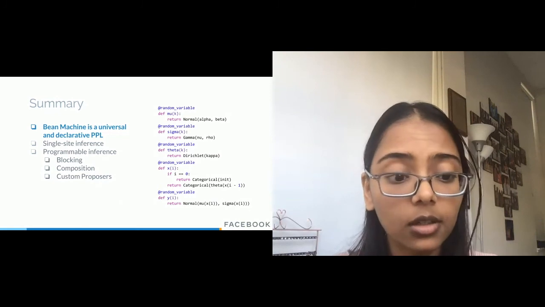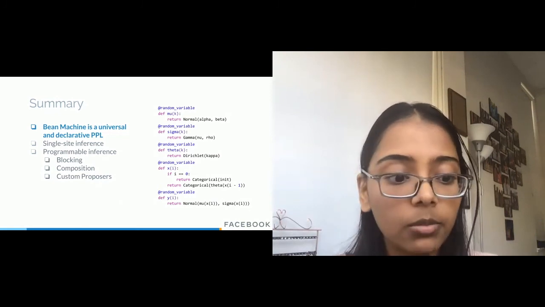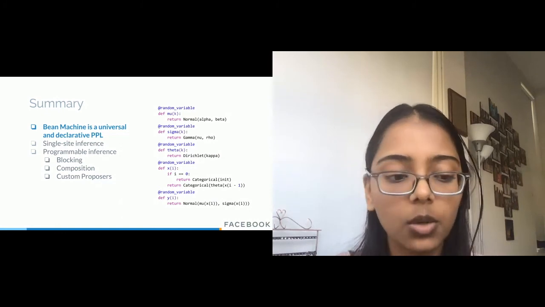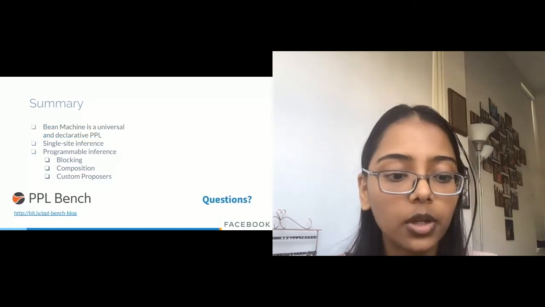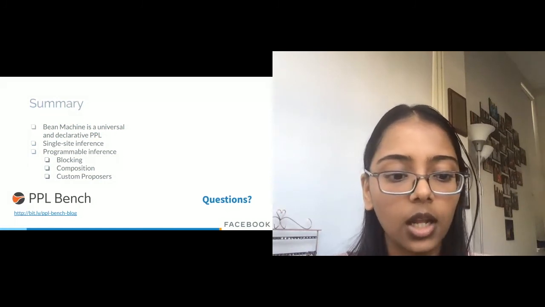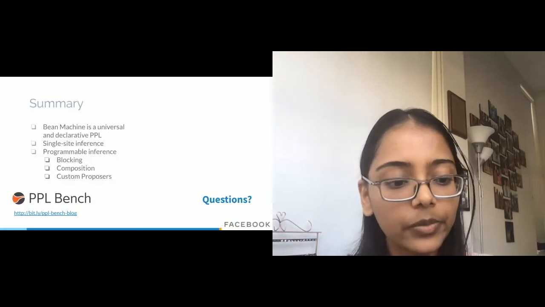And last thing before I conclude is, while developing Beam Machine, we thought it could be useful to have a benchmarking framework to compare what we're building with other PPLs. So we built one in-house called PPL Bench, and we used it to generate all our graphs in the paper, and we open sourced it a couple days ago. So do check it out.